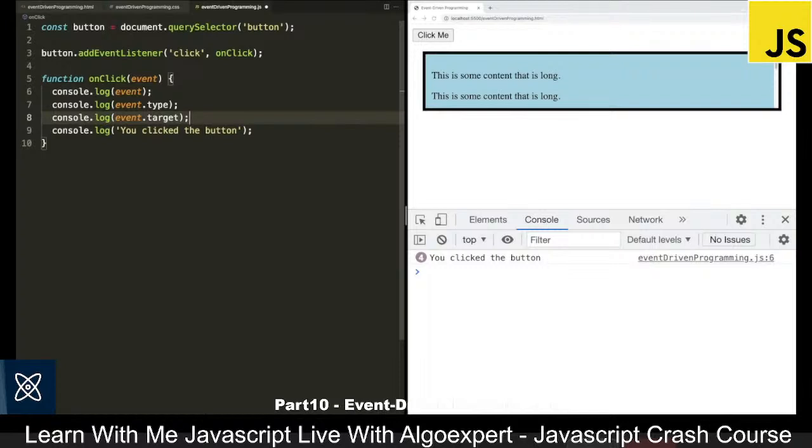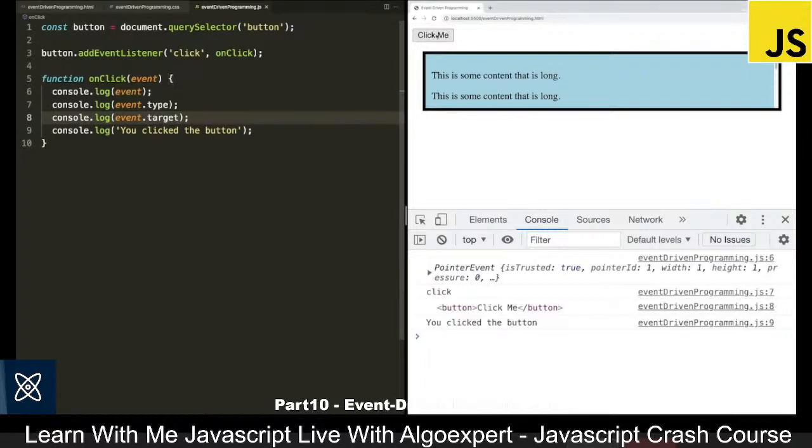So I will save all of those, and we can come back to the browser, we can click this button, and you can see we get all of these different logs. So first off, we logged out a pointer event, so this is the type of event that we got from clicking on the button. We logged out click, which was the type. So this is essentially whatever we passed in as the first parameter to addEventListener is the type of event that was fired. The event.target is going to be what the event fired on. So in this case, it fired on the button. And then we also have the you clicked the button text as well.